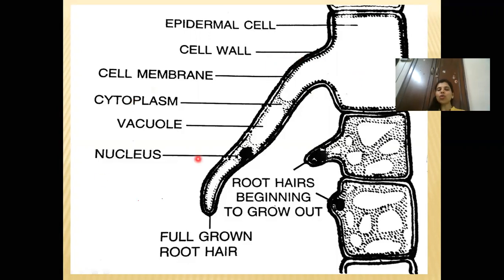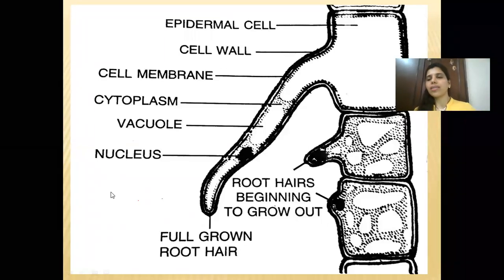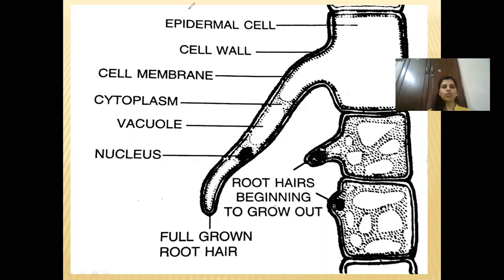what do you think will happen to the root hair? In that case, you have to show that it will shrink, because you have learned that whenever the cell is dipped in hypertonic solution, it shrinks. So what will happen when it is shrinking? You have to show the diagram. You have to show the root hair in the same manner. So you're going to draw. I'll just draw it over here.